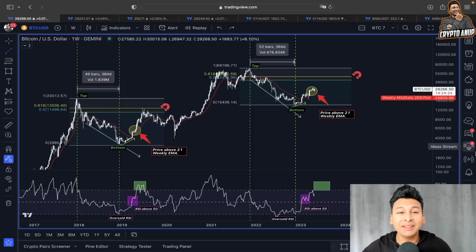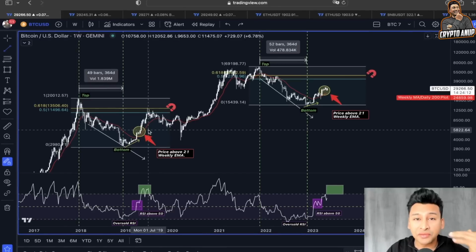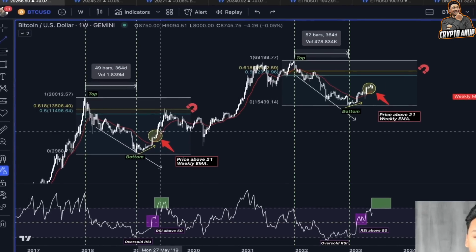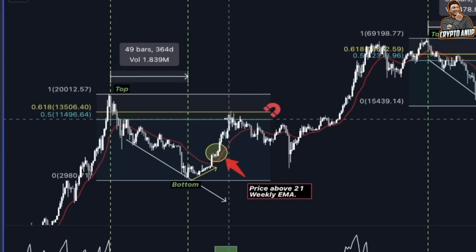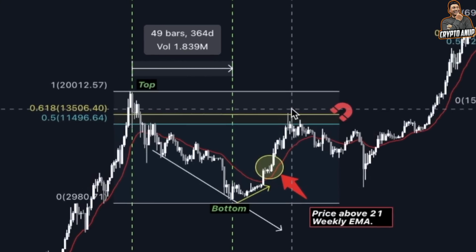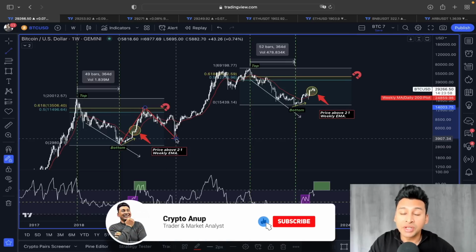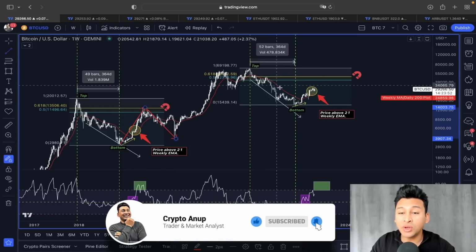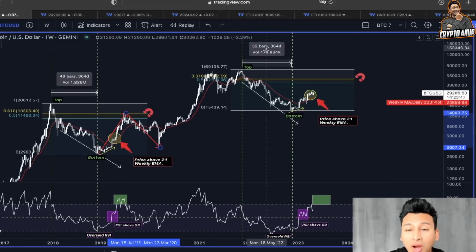So looking at this in a weekly time frame, I like to keep things simple. In the past price action, after 364 days of downtrend, the price of Bitcoin finally started to show bullishness, finally started to break out of the 21 weekly exponential moving average. What happened after that? The price of Bitcoin got attracted towards the 0.618 Fibonacci line before turning bearish, right? And now in 2021, 2022, if you look at this downtrend, it also lasted around 364 days,